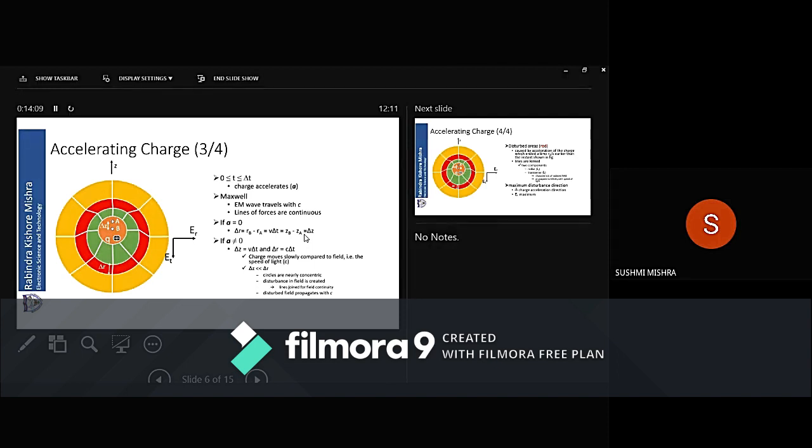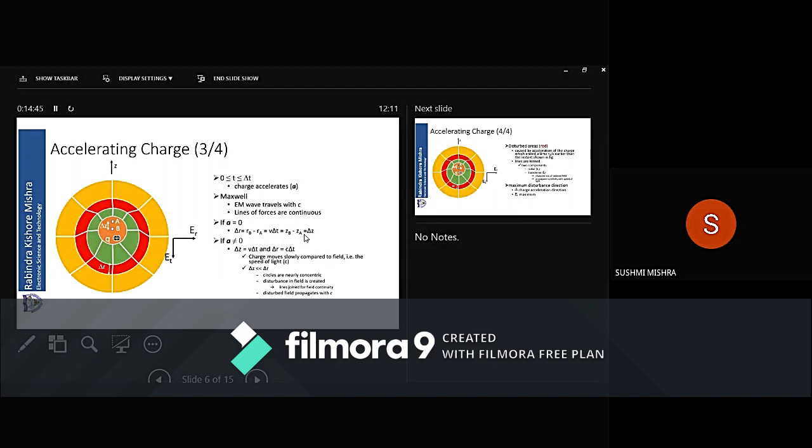So v is much smaller than c. Therefore, delta Z will be much smaller than delta R. If delta Z is much smaller than delta R, or the separation between the charges is smaller than the separation of the field region or the field circles, then the circles will be nearly concentric. That is the first thing, because delta Z is very small compared to delta R.